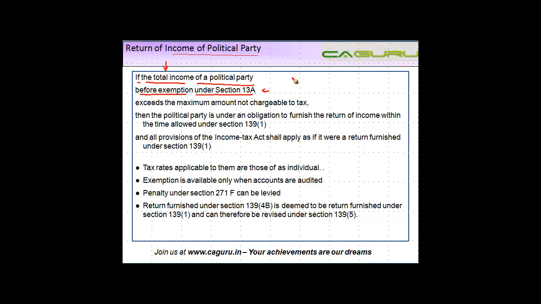Now this exemption under section 13A is available subject to certain conditions and is available for income in the nature of income from house property, capital gains and other sources. You'll have to make a specific reference to this section. But suppose you compute the total income of a political party. Now what does that income comprise of? That income basically will comprise of your income from house property, your capital gains, your income from other sources, plus maybe some voluntary contribution.